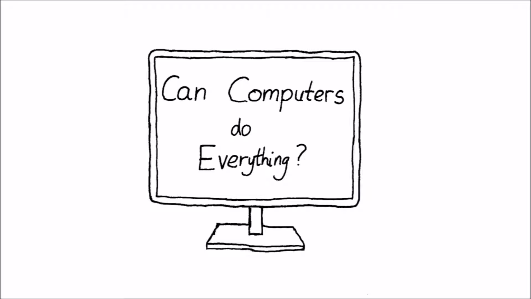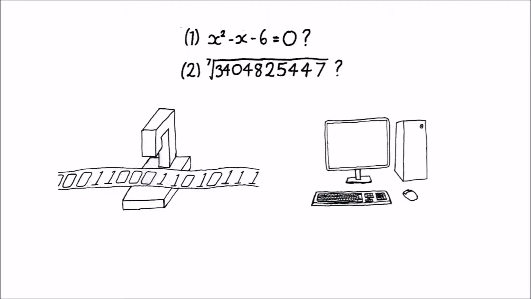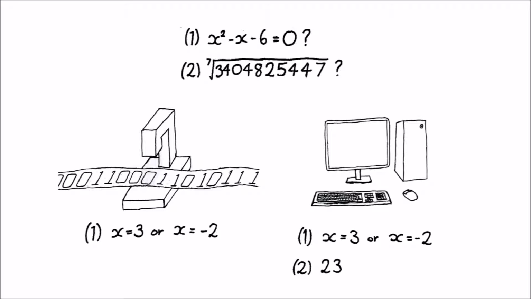The solution to this problem can be found in the work of Alan Turing. He proved that a Turing machine is equivalent to any normal computer, equivalent meaning that anything that can be done with a Turing machine can be done with a computer, and any problem that can be solved with a computer can be solved with a Turing machine. But what exactly is a Turing machine?